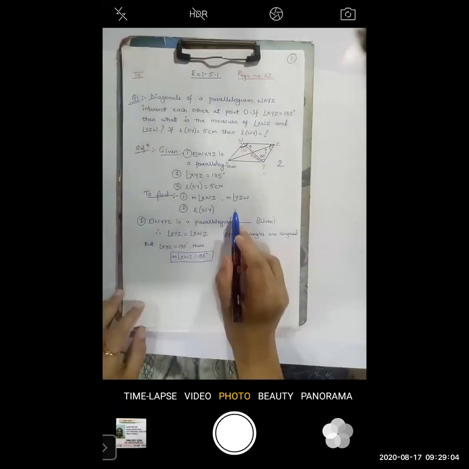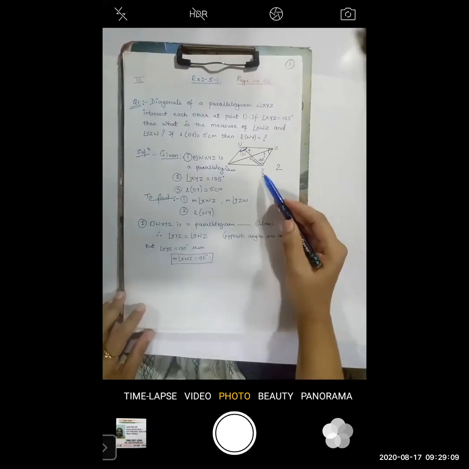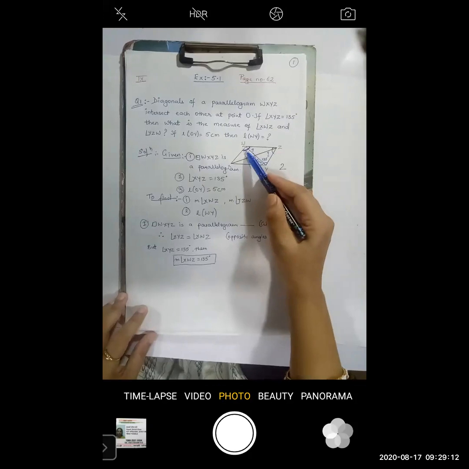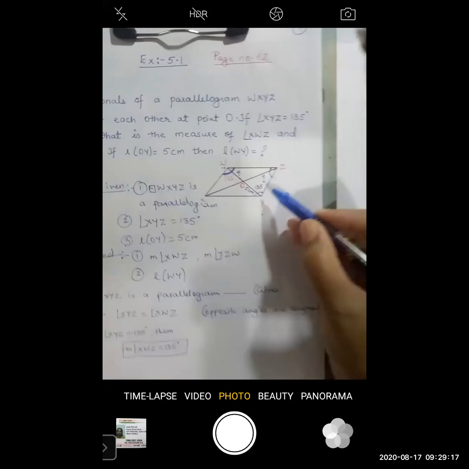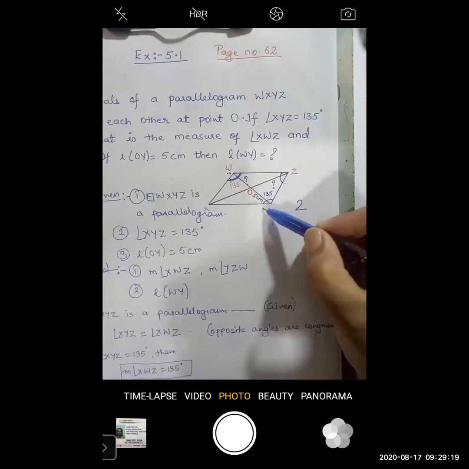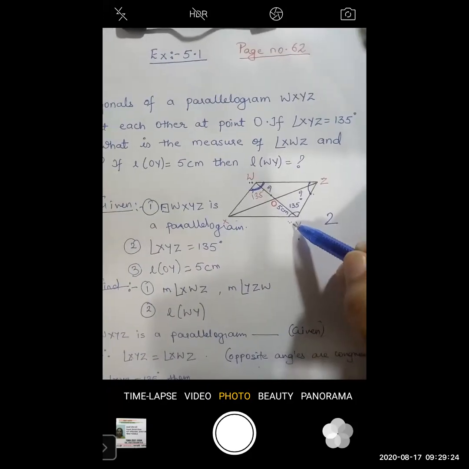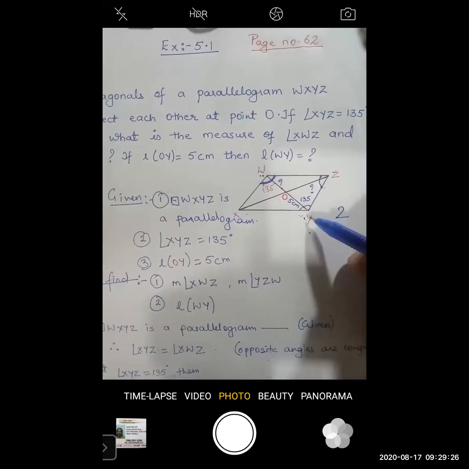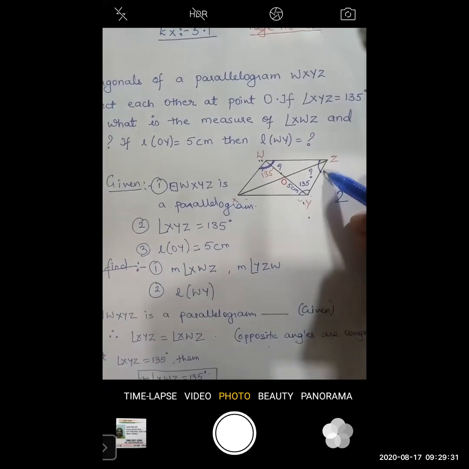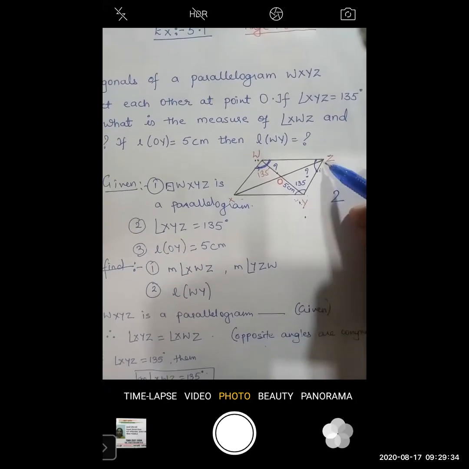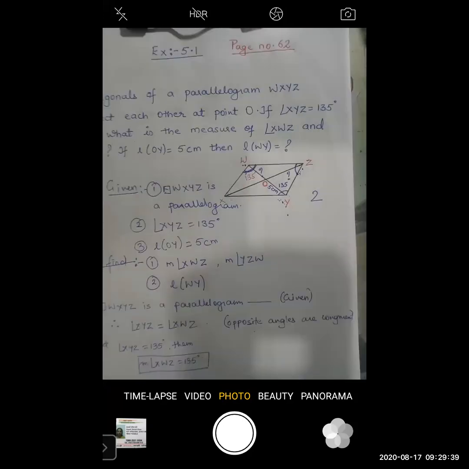Now let us find the second angle, that is the measure of angle YZW. In the diagram you can see angle Y and angle Z. They are adjacent angles. Adjacent angles in a parallelogram are always supplementary, which means the measure of angle Y plus the measure of angle Z will be equal to 180 degrees. So how to write this?